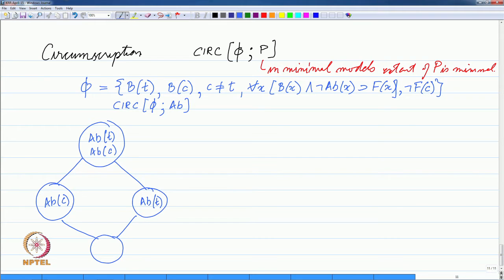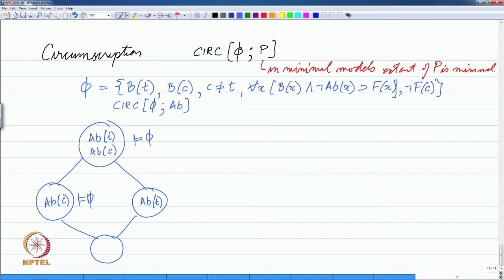Now, for this phi, we saw in the last class that two of these interpretations are models, this one, because this entails the knowledge base phi, and also this one, because this also entails the knowledge base phi.